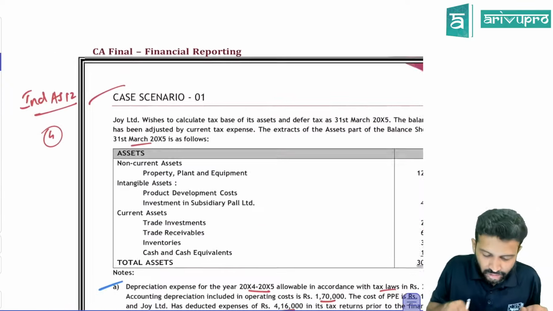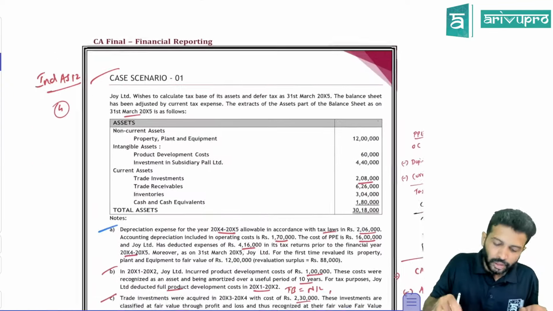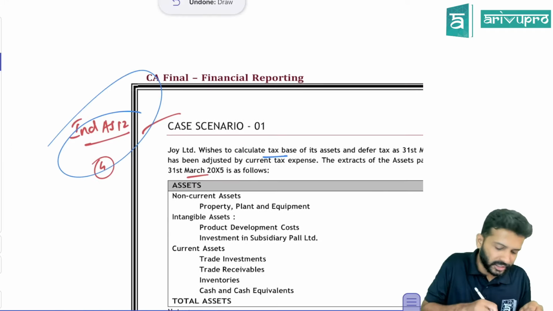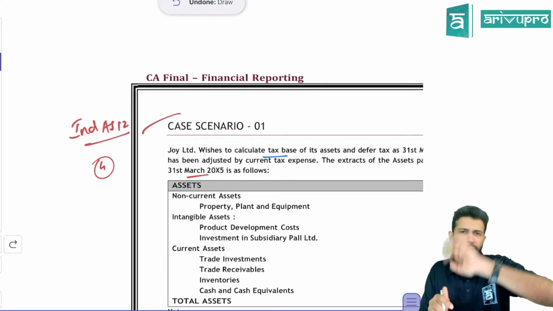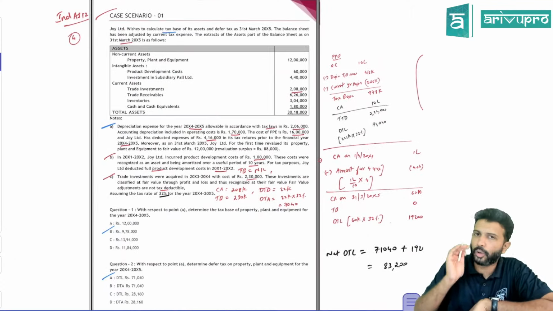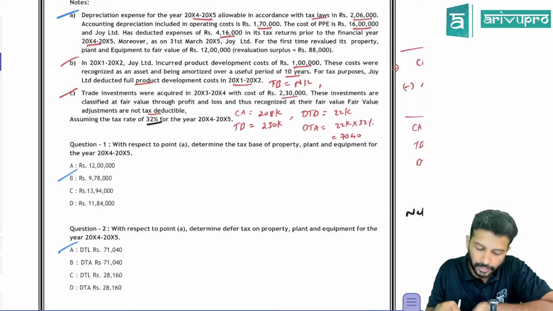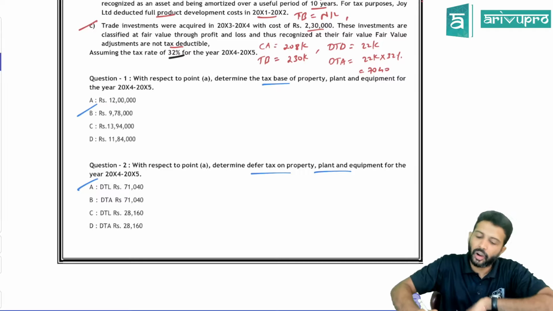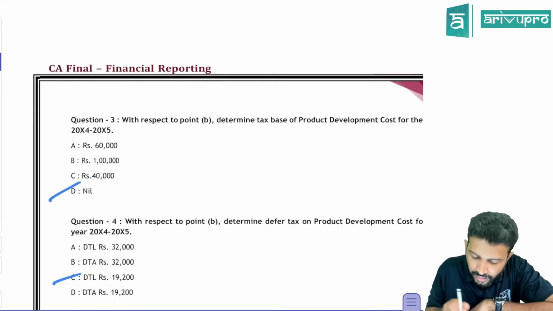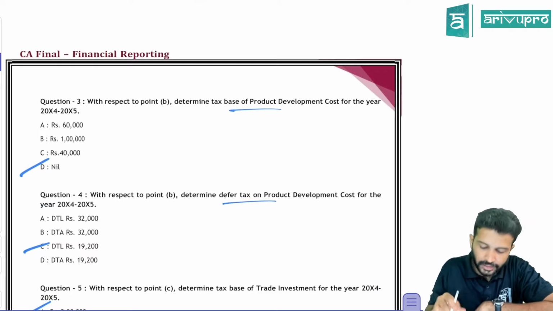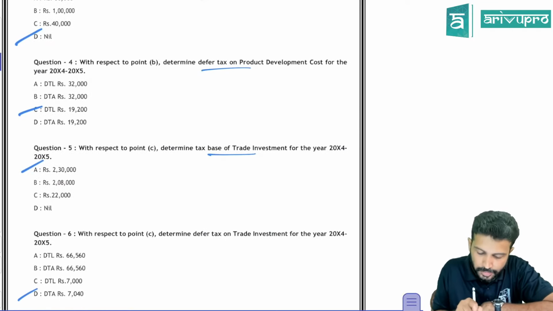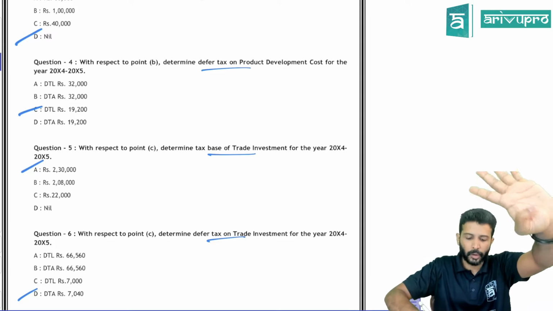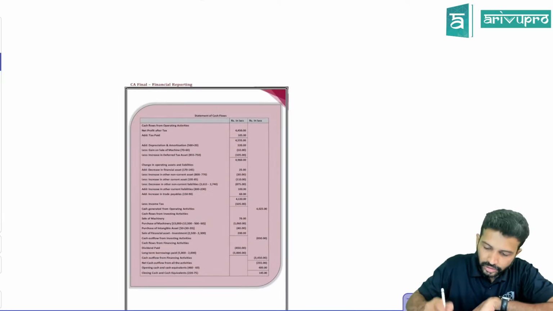Yes. All right. So let's go for the next case study then. Joy Limited. Okay. Joy Limited wishes to calculate tax base. The moment they talk about tax base, obviously it is an Ind AS 12 related MCQ. So once again, before we read the whole case study, let's quickly run through the question requirement. One, they're asking you the tax base of PP, and then they're asking you deferred tax on PP, either DTA or DTL. Then tax base of development cost, deferred tax of development cost, then tax base of trade investment, deferred tax of trade investment. Okay, so one is with respect to PP, product development cost and trade investment. Okay, so let's keep that in mind.